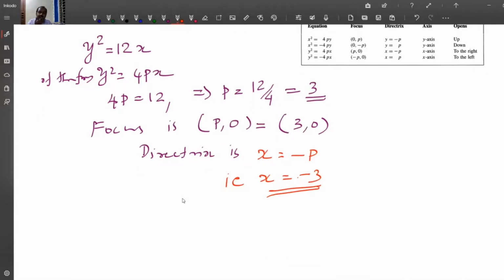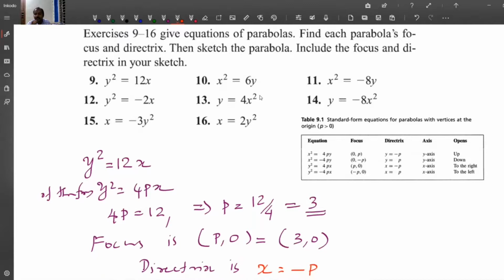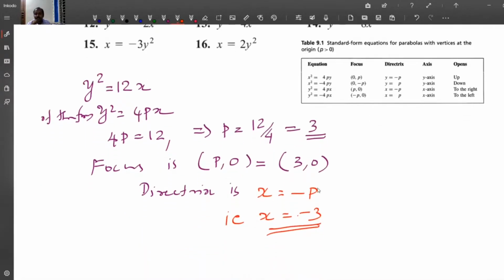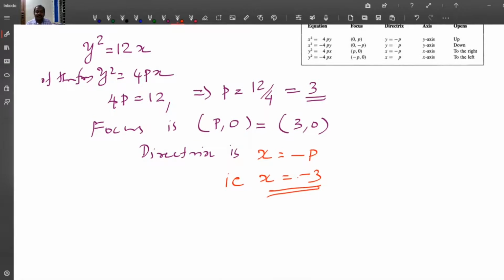And here actually you are asked to sketch the parabola. You have no option to sketch the parabola using GeoGebra in the examination. So you must know how to sketch using your pencil and scale. Now for the sake of completeness, we draw it using GeoGebra here.